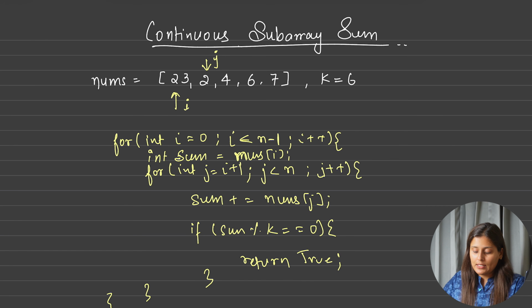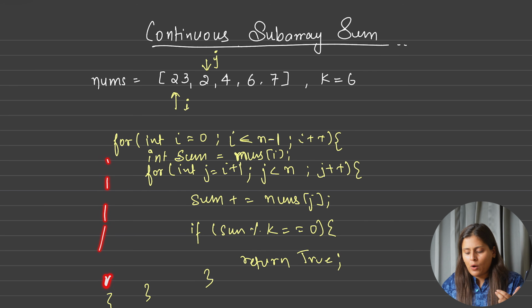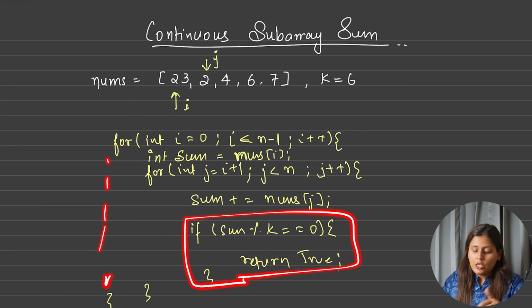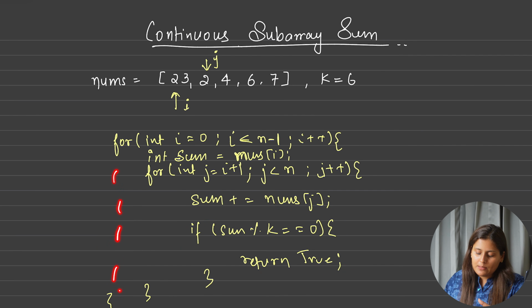Okay. So basically, and after coming out, what do you think? What if we don't find any such summation? So it says now, if there is no such good subarray, you can return false. So after coming out of these for loops, we can simply return false also. Return false.